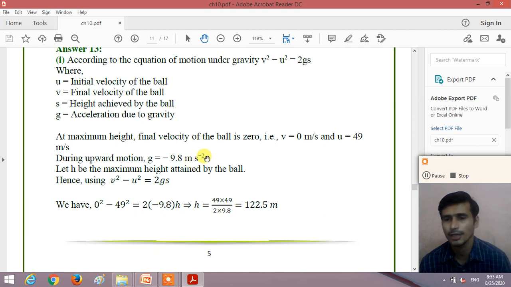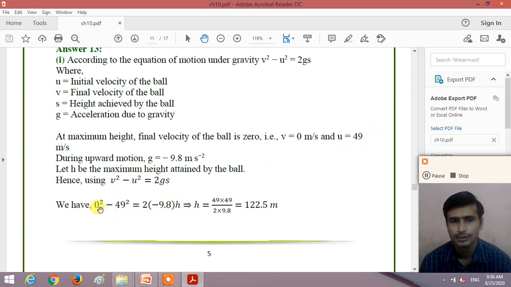Now, according to the third kinematic equation for constant accelerated motion, v square minus u square is equal to 2gs. Here v is 0 meter per second, u is 49 meter per second, g is minus 9.8, and h we need to calculate.